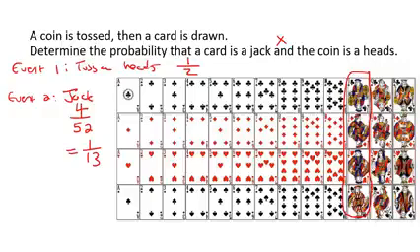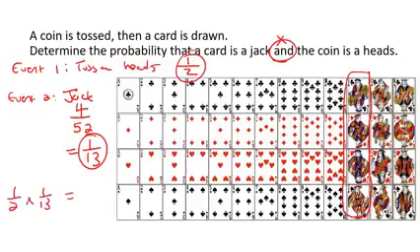Now, remember, because they're saying "and", we are going to multiply. So we're going to say 1 out of 2 multiplied by 1 out of 13, and that's going to give us 1 out of 26. Now we're going to start looking at questions with "or". With "or", you're going to plus instead of multiply.